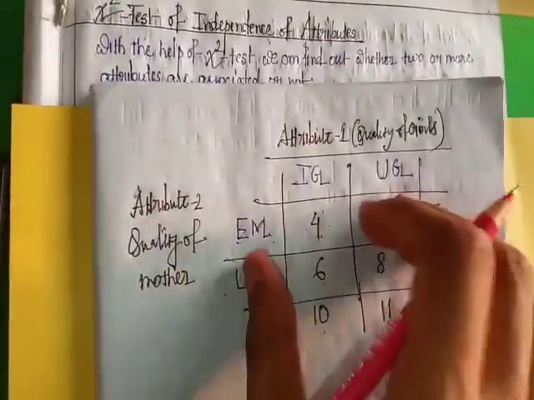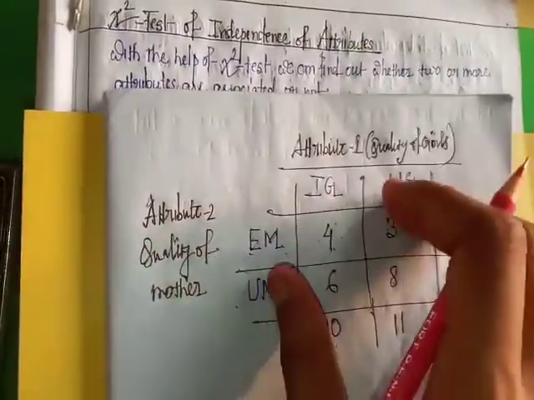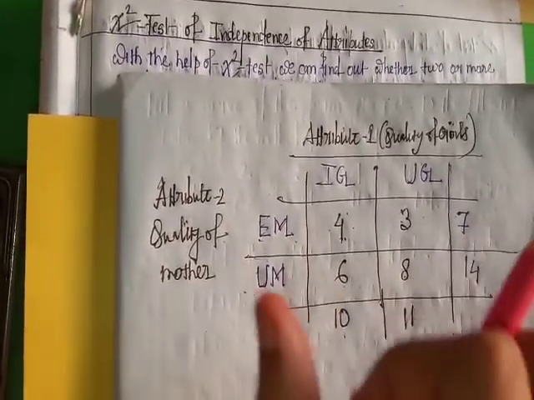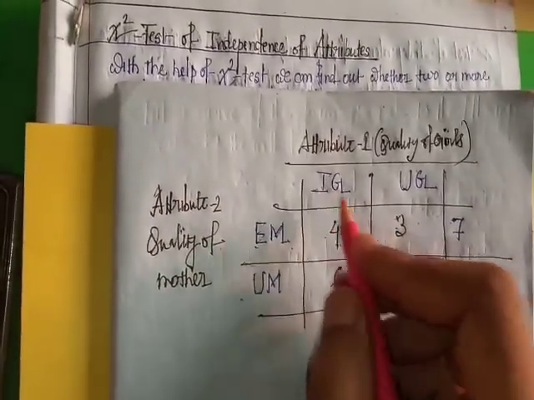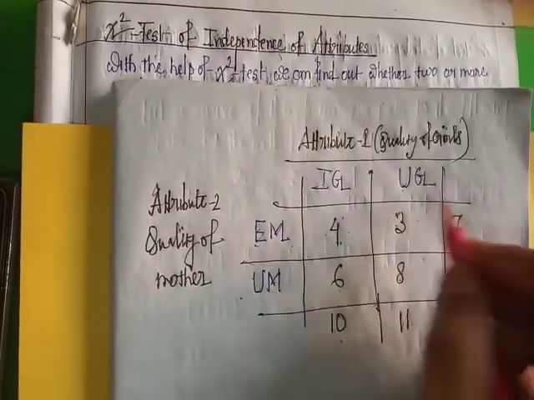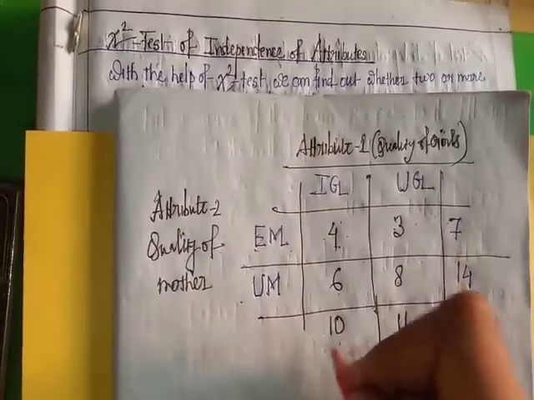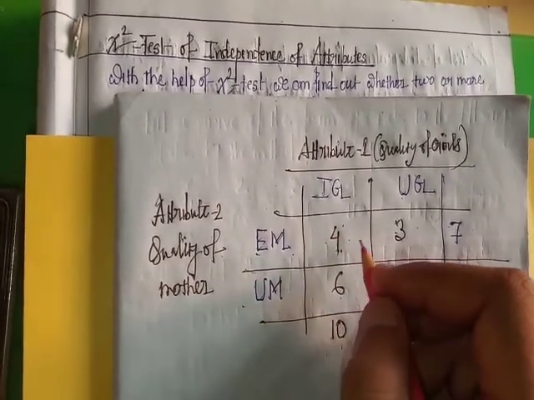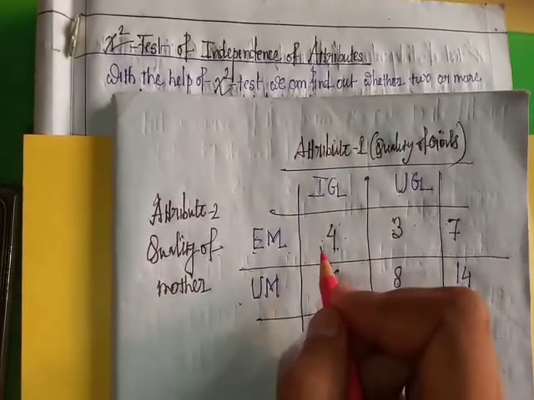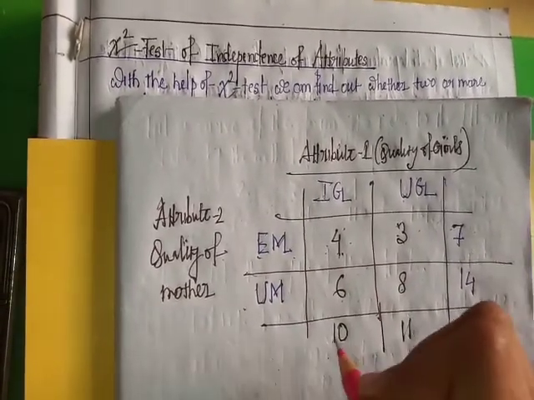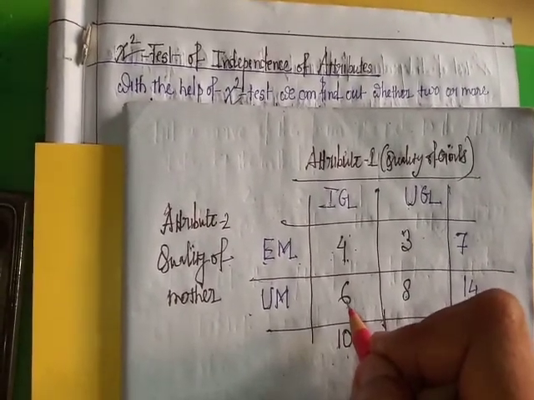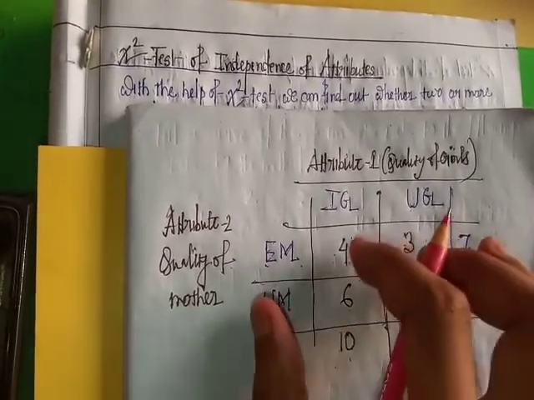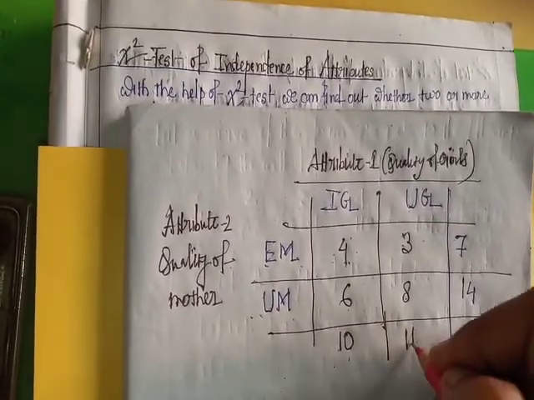From this table, we can say that there are 10 intelligent girls, there are 11 unintelligent girls. Out of 10 intelligent girls, 4 intelligent girls' mother be educated and 6 intelligent girls' mother be uneducated.